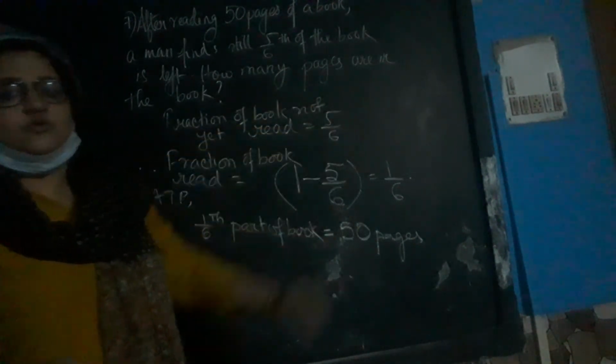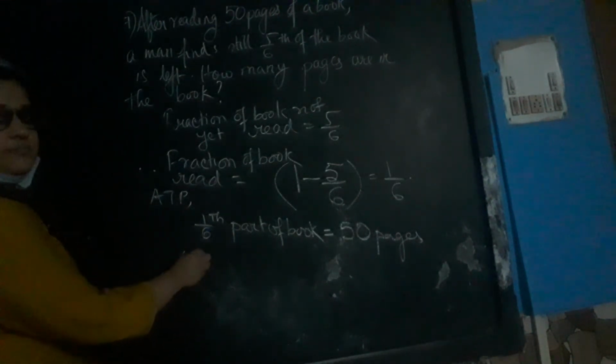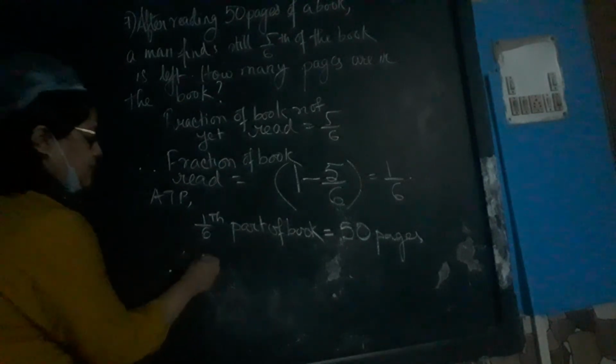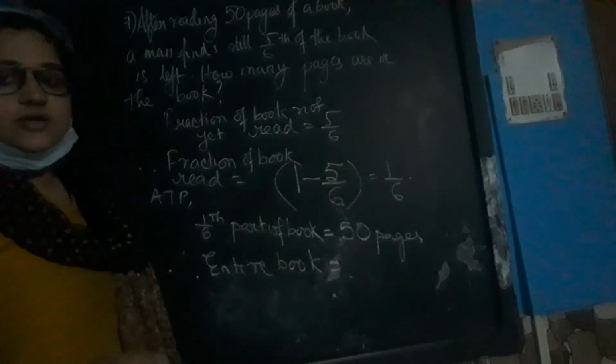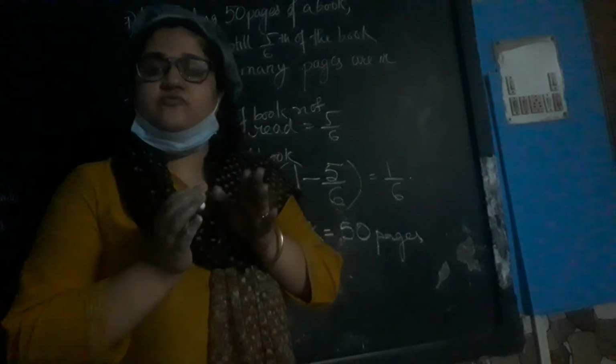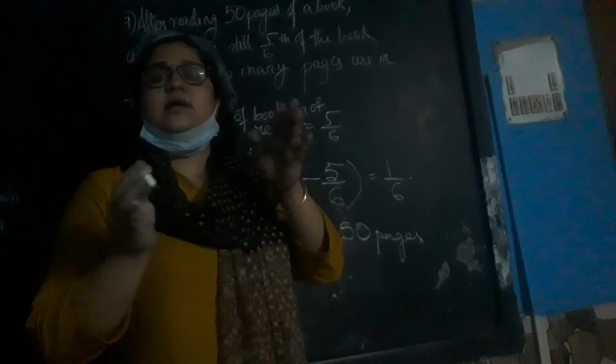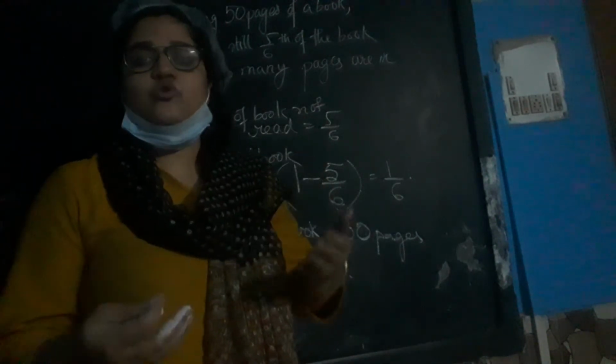Therefore, the question is, what is the total number of pages? Therefore, the entire book will have more number of pages or less number of pages, that you have to think. Definitely, if part of a book has 50 pages, the entire book will definitely have more pages.